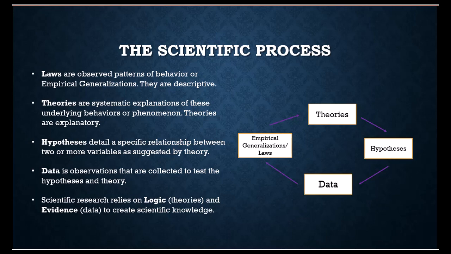So if we think about it in this circular pattern here, we might start with saying, oh, it looks like there's a pattern going on. What things might explain that pattern? Okay, well, if my explanation of these patterns is correct based on my theory, then I should be able to test it with this hypothesis and collecting data. If I'm right, I should see that the data matches my hypothesis, which is then going to help confirm my theory. But if I'm wrong, maybe I need to go look at different patterns, come up with new theories, new hypotheses, and recollect my data.